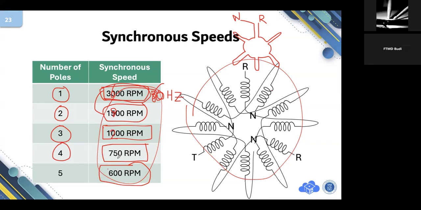And then it will be 1200, and so on. If the frequency of the electrical grid is 60 hertz, then the speed of the motor will be 60 hertz precisely, or 60 per 2, 60 per 3, 60 per 4, and so on precisely. That's a synchronous AC motor.